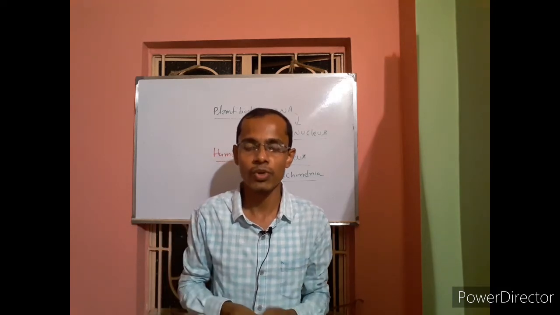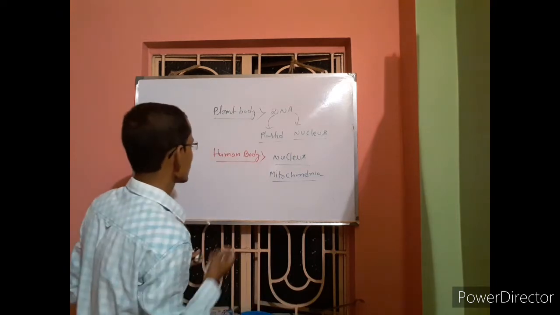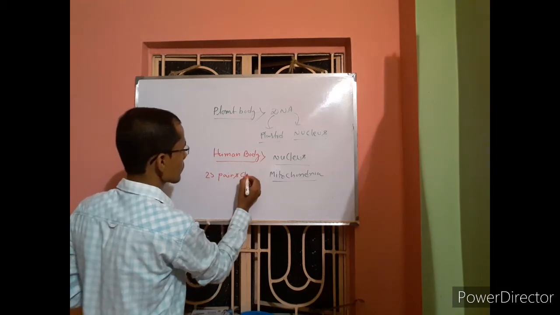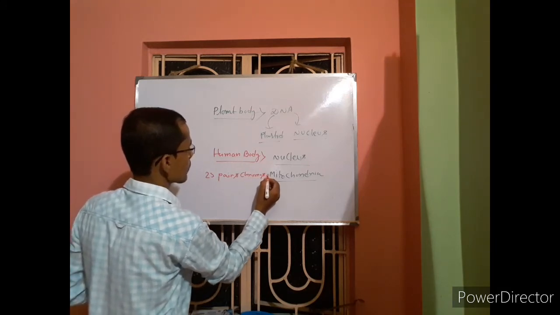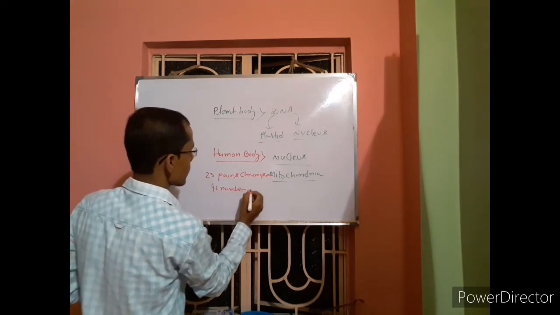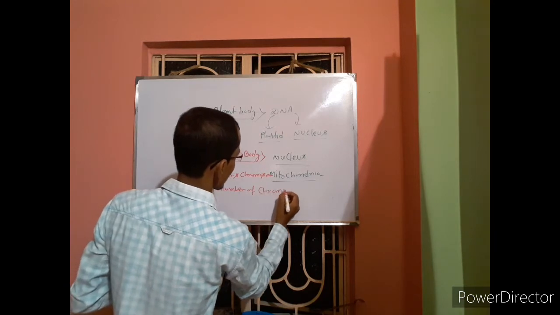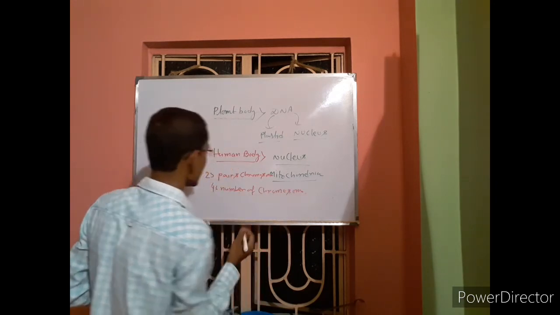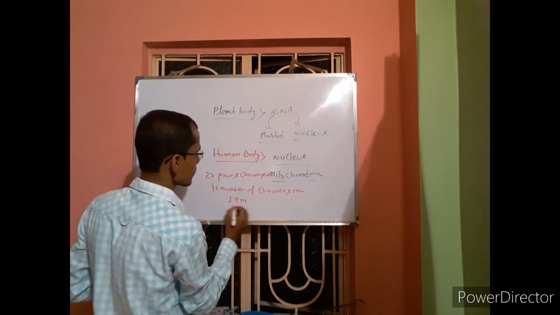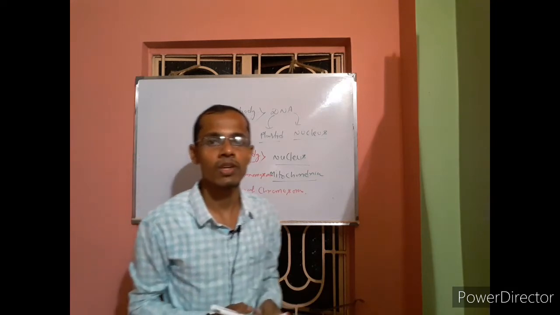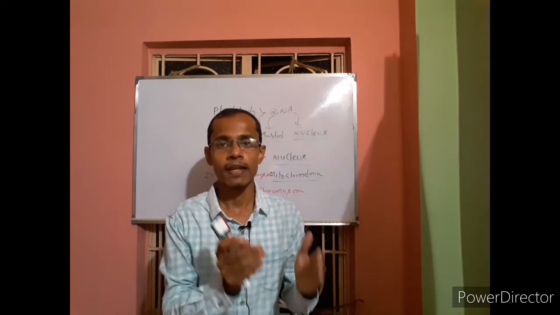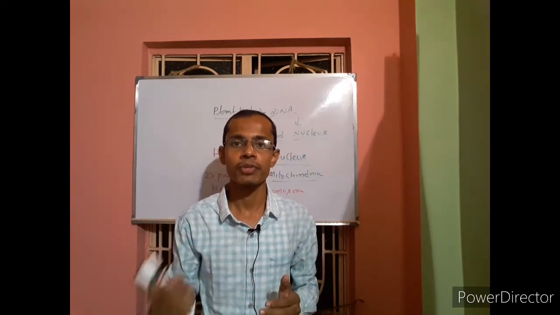If you collect the DNA from 23 pairs of chromosomes, meaning 46 chromosomes, the length of the DNA will be 1.9 meter. So if you collect all the DNA from 46 chromosomes, the length of the DNA will be 1.9 meter.